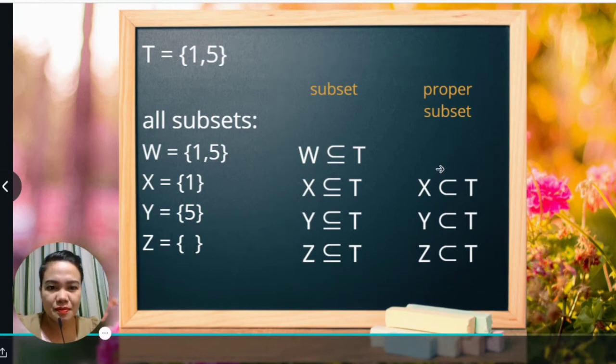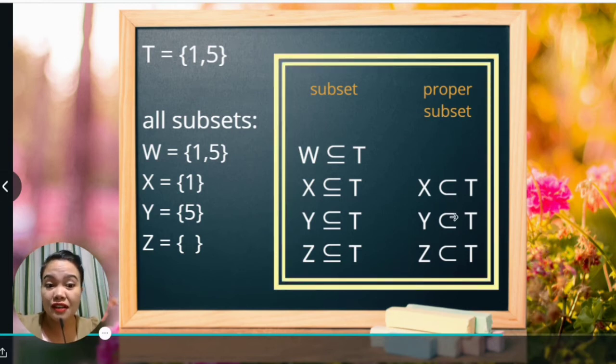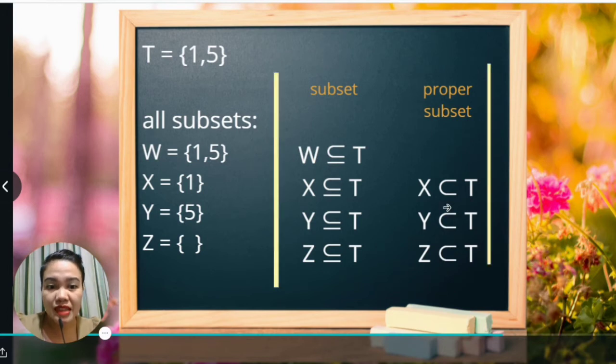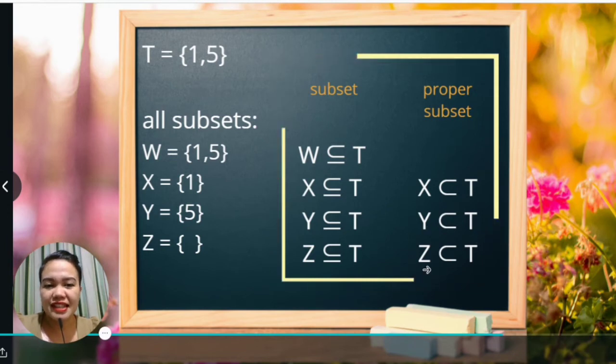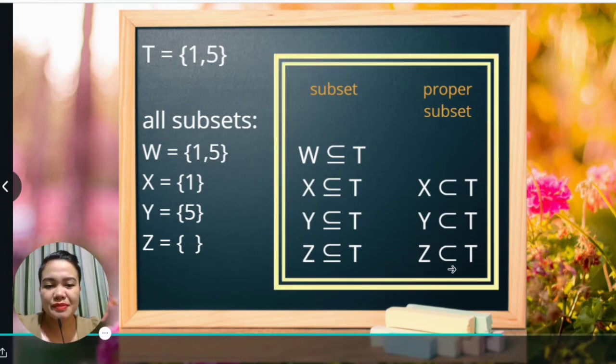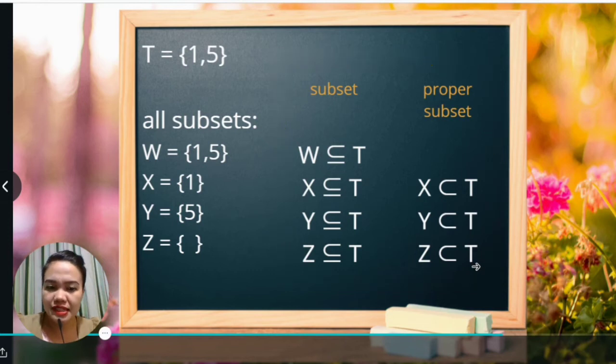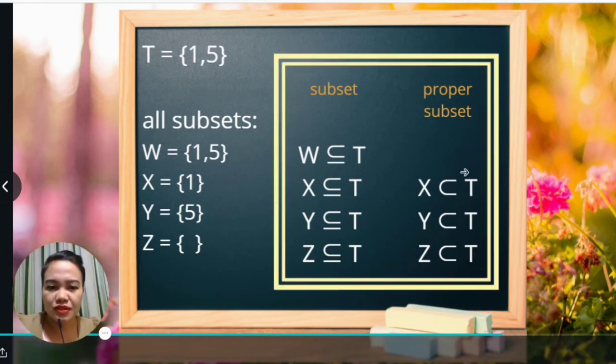Now on the other hand, for the proper subset, notice that you don't have an underscore anymore. And only set X is a proper subset of set T, set Y is a proper subset of set T, and set Z is a proper subset of set T. So what do you notice?